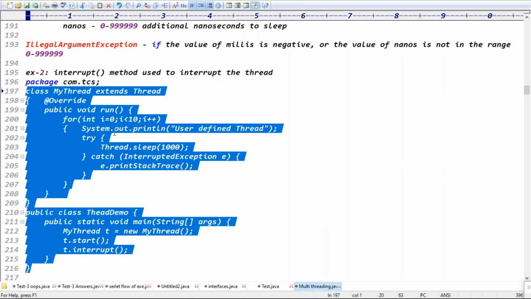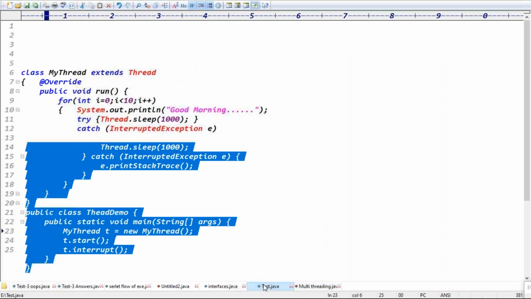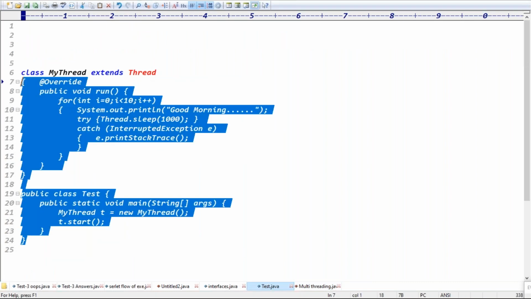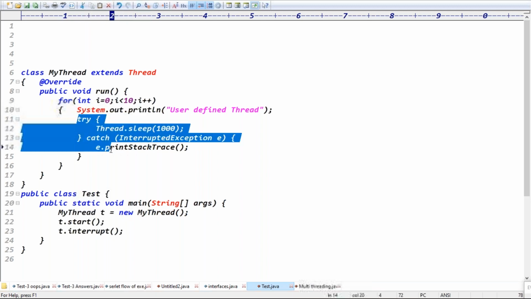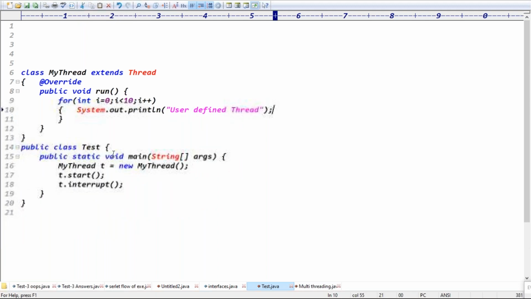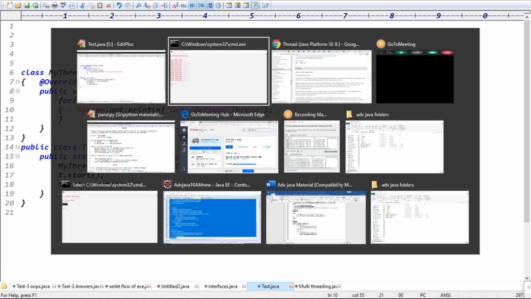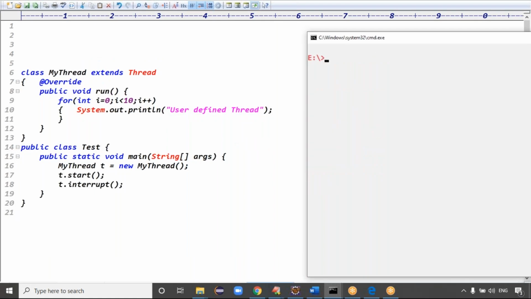Just look at the code once. Here, simply, I'm taking a user defined thread with the Thread.sleep method. I'm calling t.start, starting the thread, and then I'm calling the t.interrupt method. Observe carefully, I didn't stop the execution. Is my thread entering any sleeping mode or waiting mode?